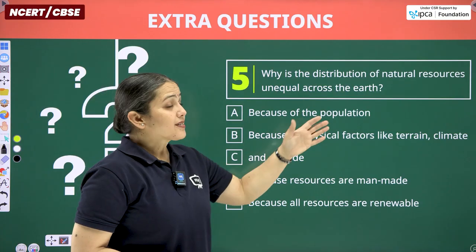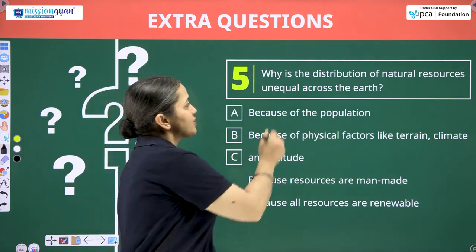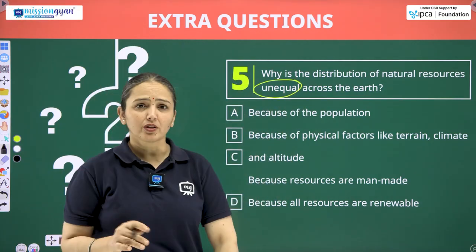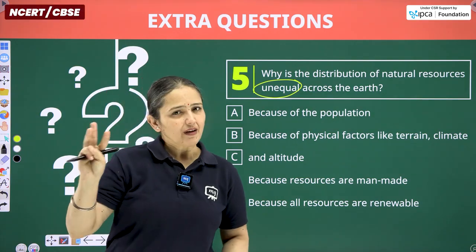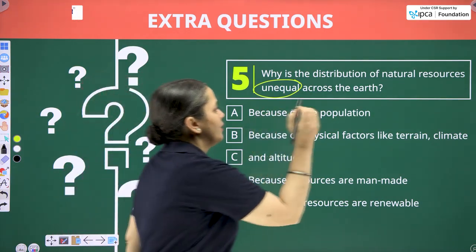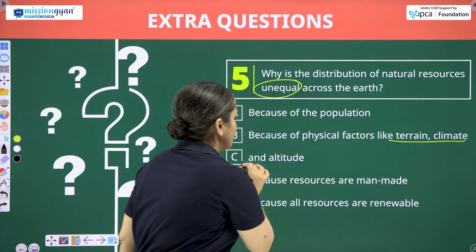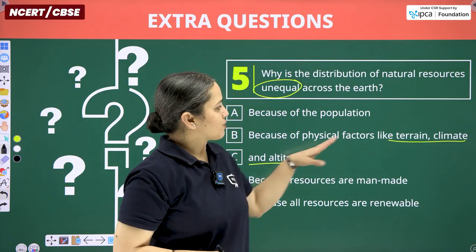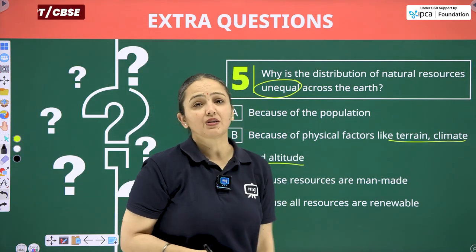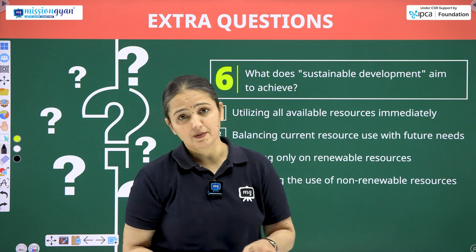Next, why is the distribution of natural resources unequal across the earth or all over the earth? So 3 factors are there. Let's figure out. Here is terrain, climate, and altitude. So because of physical factors like terrain, climate, and altitude, this will be your answer.